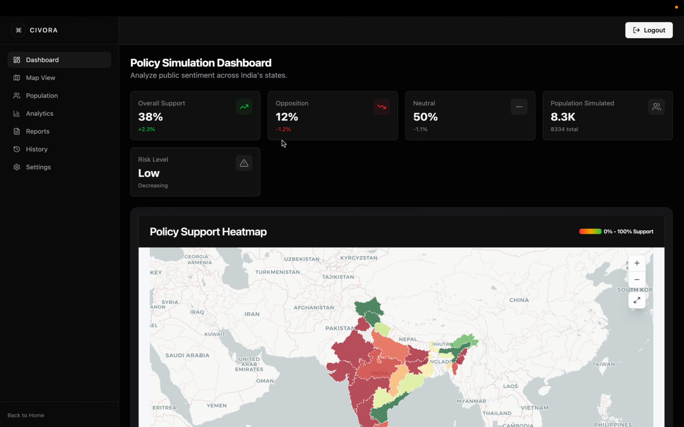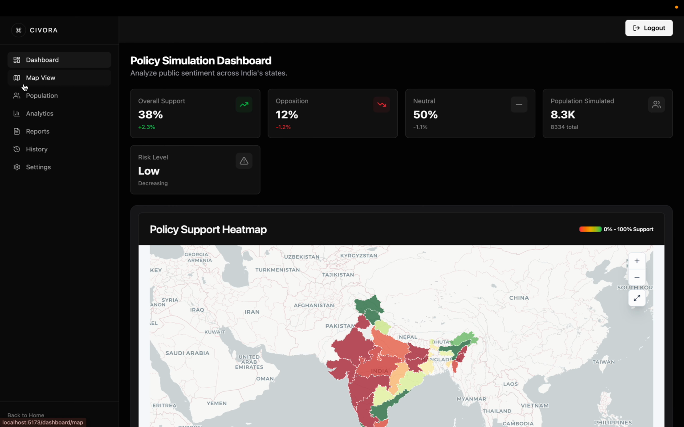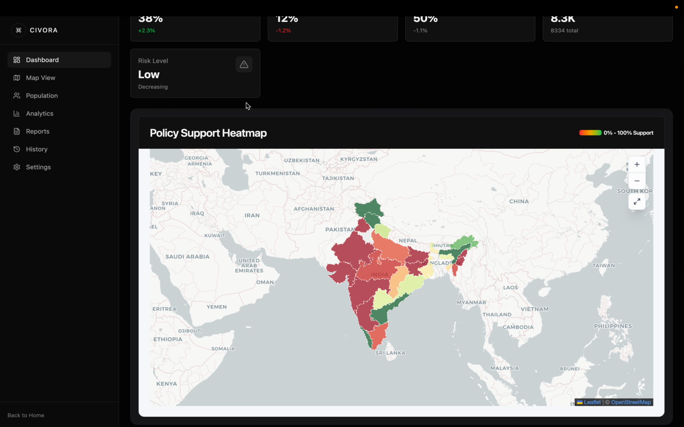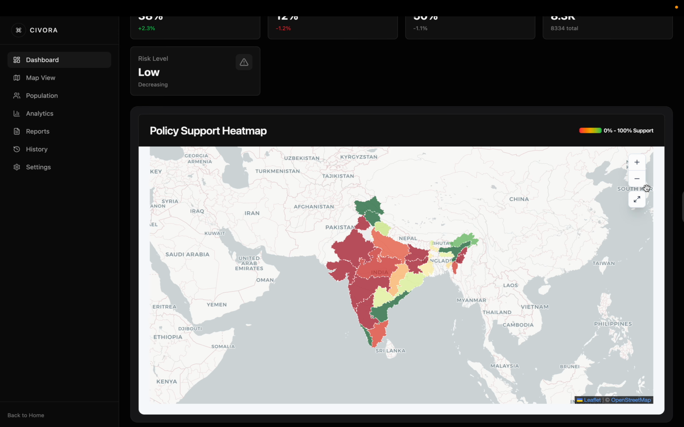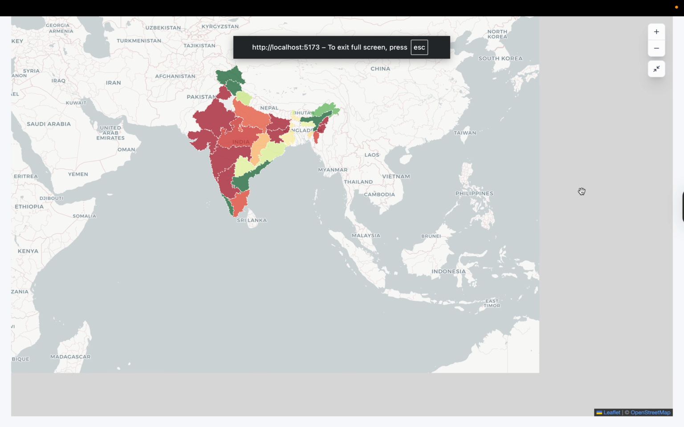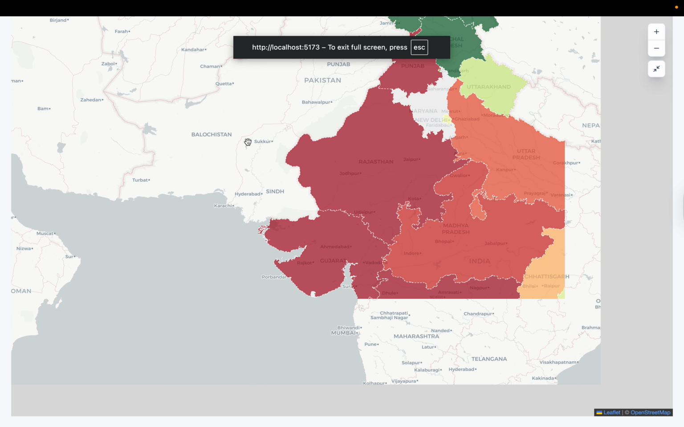So, how it works. Firstly, this is the overall India sentiment dashboard. It explains that 38% of Indians support this policy, 12% reject this policy, and 50% are neutral. Okay, so if we go in the dashboard, we can see these are the opinions.